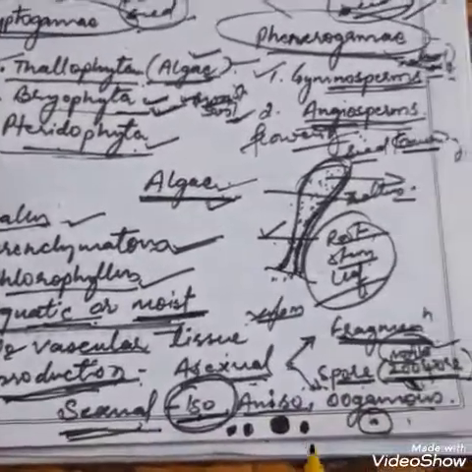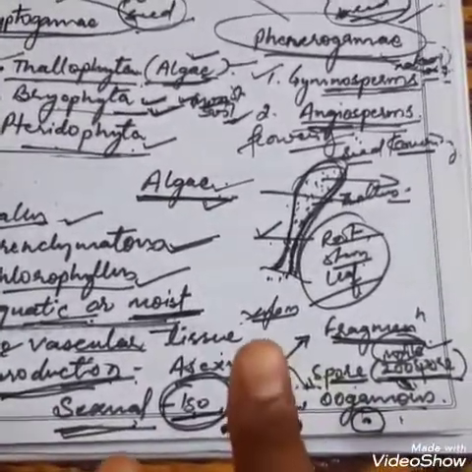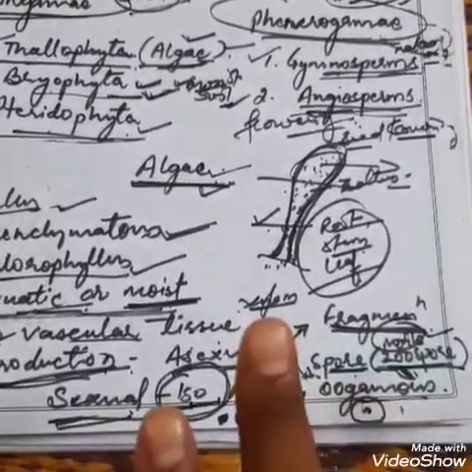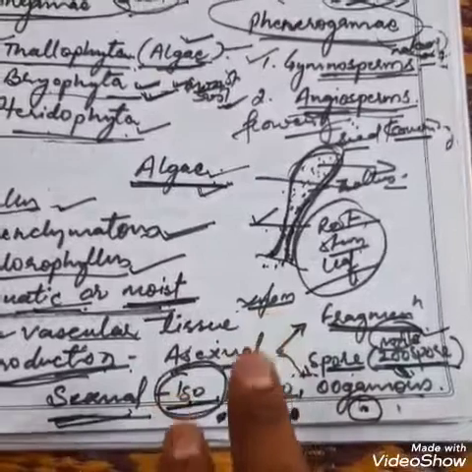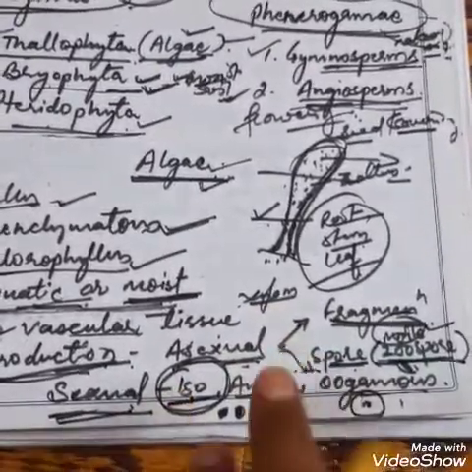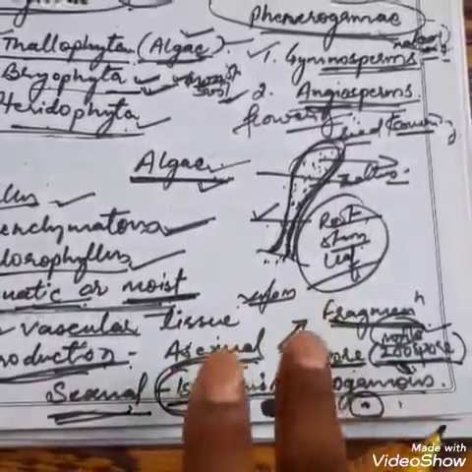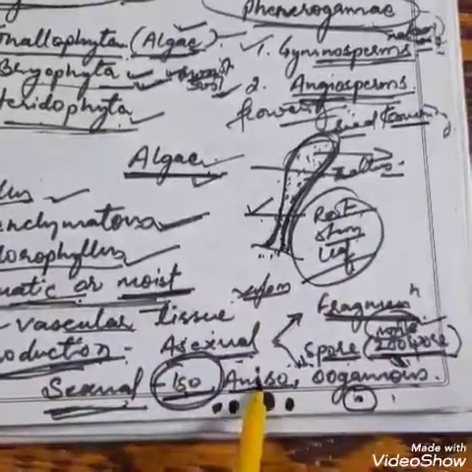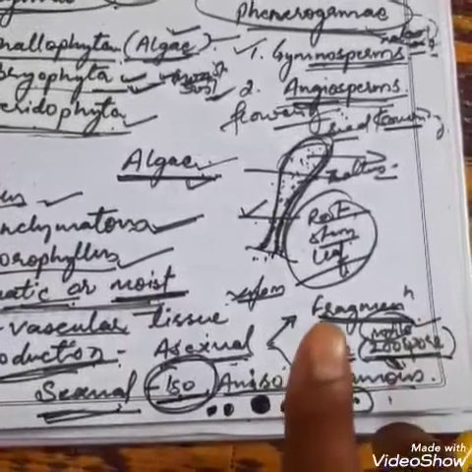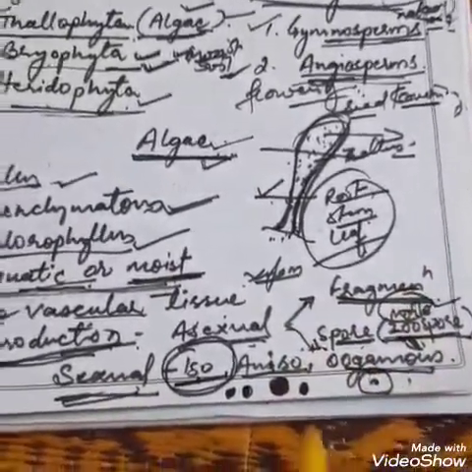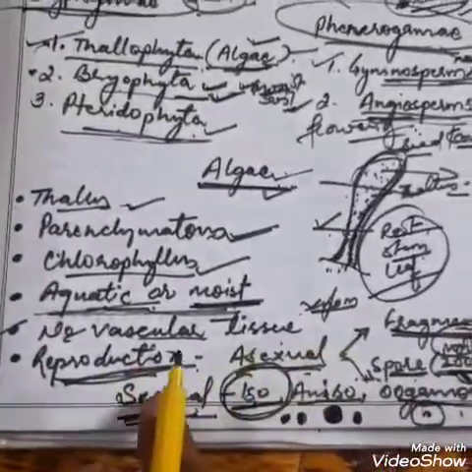In sexual reproduction they produce two types of gametes: male gamete and female gamete. If the male and female gametes are of the same shape or size, that is known as isogamous. If the male and female gametes are unequal, they are known as anisogamous. And if one gamete is very big and one gamete is very small, that is known as oogamous. So they produce these types of gametes in sexual reproduction.